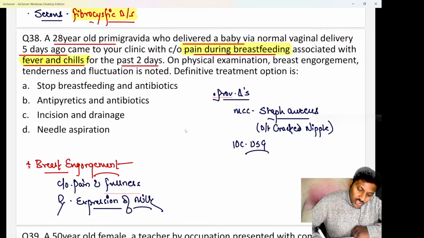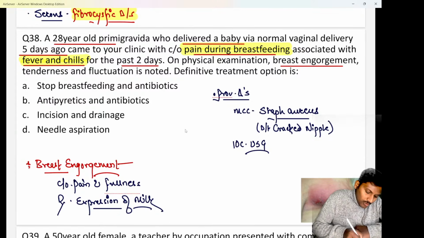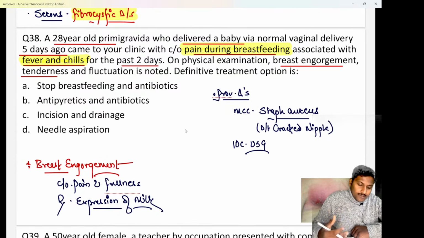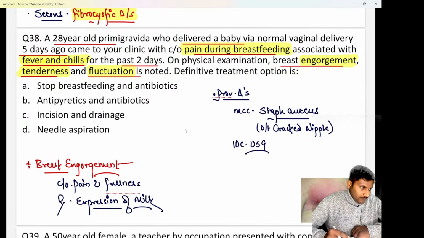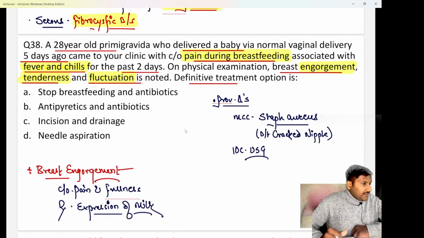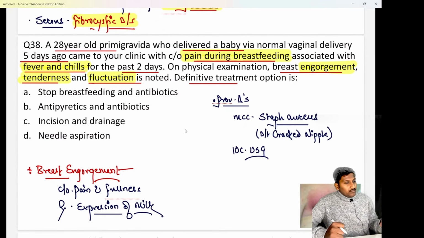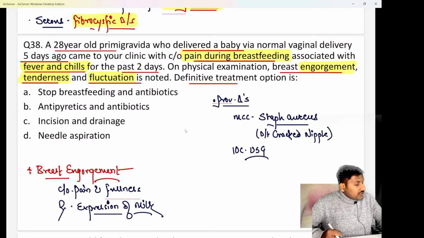On physical examination, there is breast engorgement along with tenderness. Engorgement means fullness. Along with that, there is tenderness inside the breast, and a fluctuation is noted. We know the fluctuation sign is positive whenever there is a collection of some fluid. The definitive treatment option is asked, but first let me know the diagnosis of this case. The female is lactating right now, and she has pain, engorgement, tenderness, fluctuation, fever and chills. So what is the provisional diagnosis of this case?